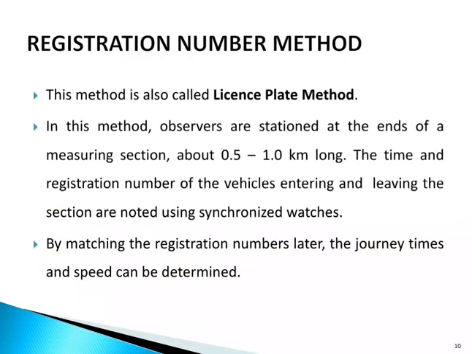So let us see the registration number method first. This method is also called the license plate method. In this method, observers are stationed at the ends of a measuring section, about 0.5 to 1 kilometer long. The travel time and registration numbers of the vehicles entering and leaving the section are noted using synchronized watches. By matching the registration numbers later, the journey times and speeds can be determined.